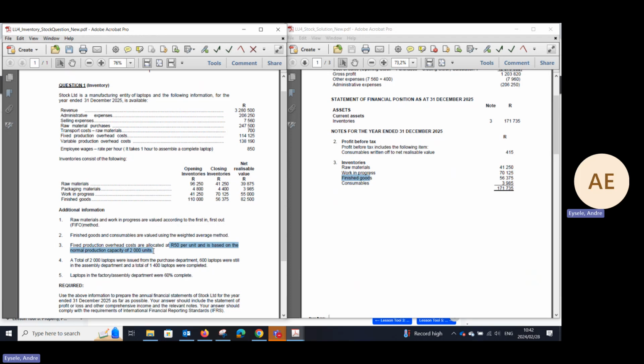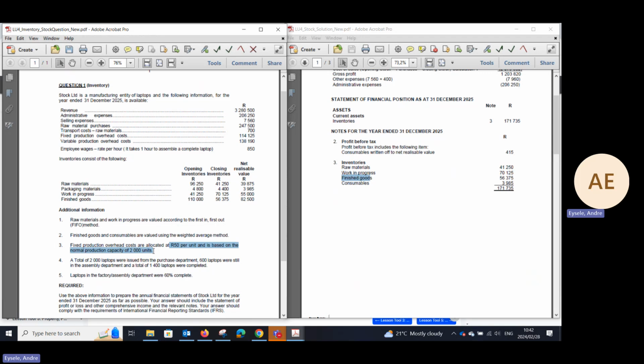This is where I've indicated to you that under normal circumstances, the company can allocate fixed production overheads to production based on what they normally produce. So in this instance, this is a fixed figure where they can at ease allocate a rand per unit to the fixed production overheads for the year. But that is not what was actually incurred.